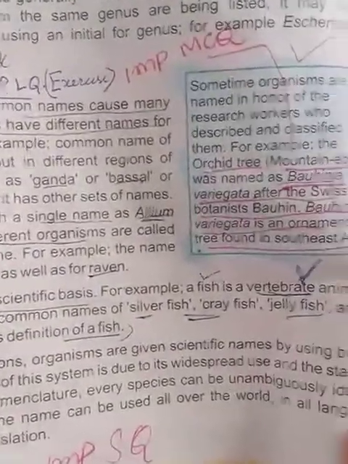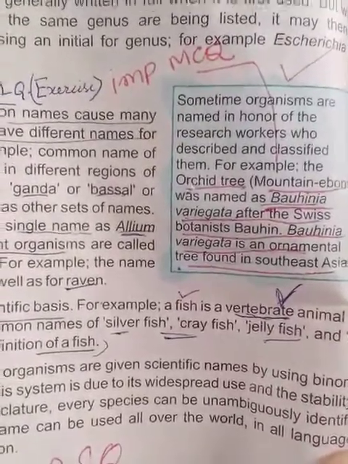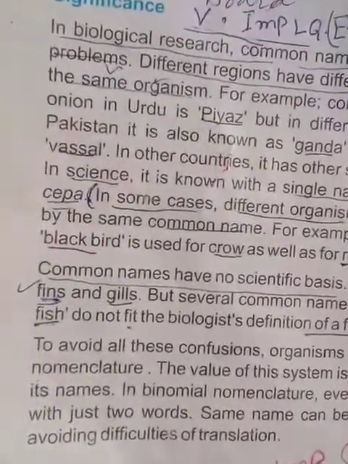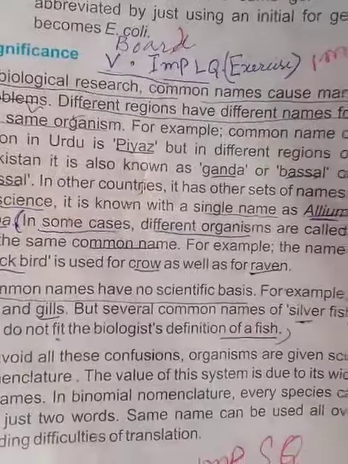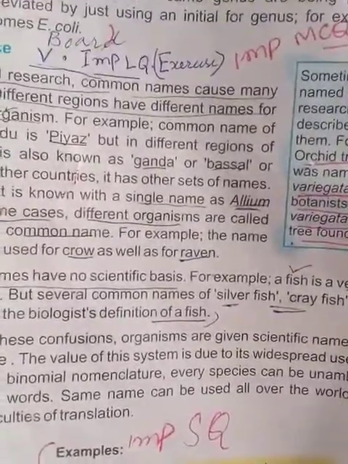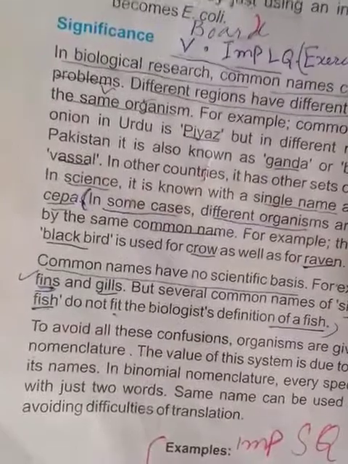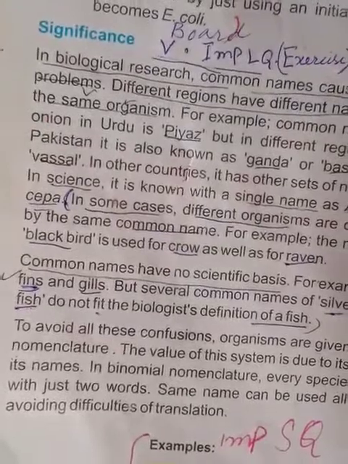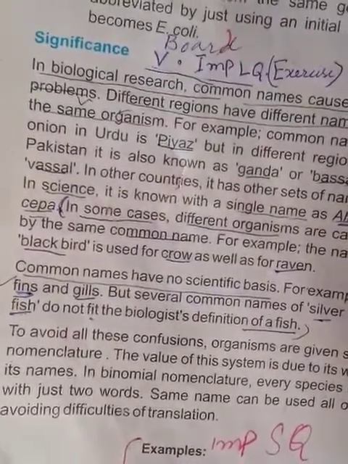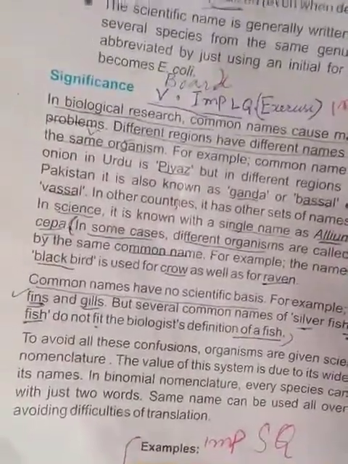For example, a fish is a vertebrate animal. It has a vertebral column, and its characteristic is that it has fins and gills. But several organisms with common names such as silverfish, crayfish, jellyfish and starfish are invertebrates, not vertebrates. They do not fit the biologist's definition of a fish, but their names are crayfish, silverfish, starfish, like this.